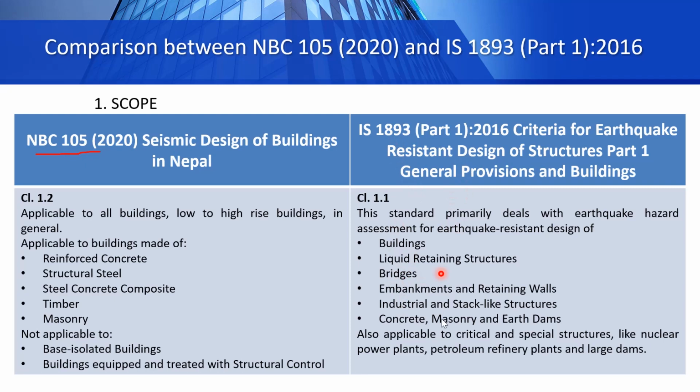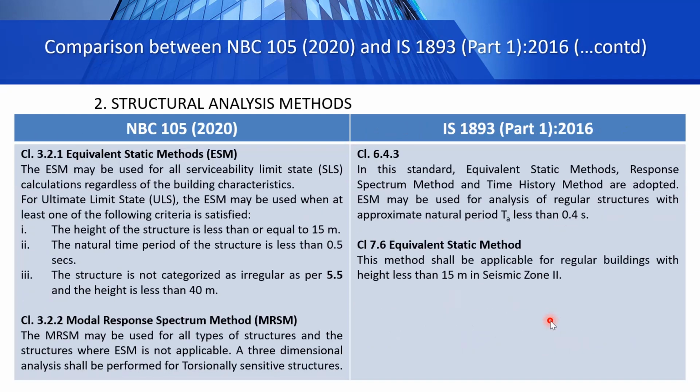And this IS 1893 code is also applicable to critical and special structures like nuclear power plants, petroleum refinery plants and large dams. We may need to take help of specialist literature for these critical structures, but besides that, the general provisions of IS 1893 Part 1 can also be used for these critical and special structures. So this is the difference in the scope of the two codes. Let's go to another slide. Let's see here now.